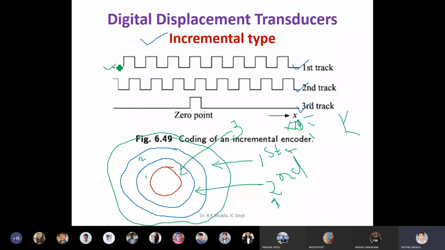Now see what happens in this case. This is the first track. This is the second track. By looking at these two pulses, suppose I write 0101 here. I'll also write 0101 here. Sorry, this is 0, this is 0, 1, this is 0, this is 1, this is 0, this is 1. And here the entire duration is 0, and here you'll get only a 1. Just hold on.